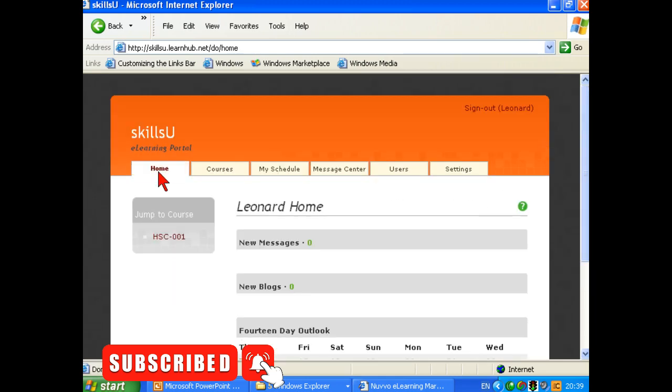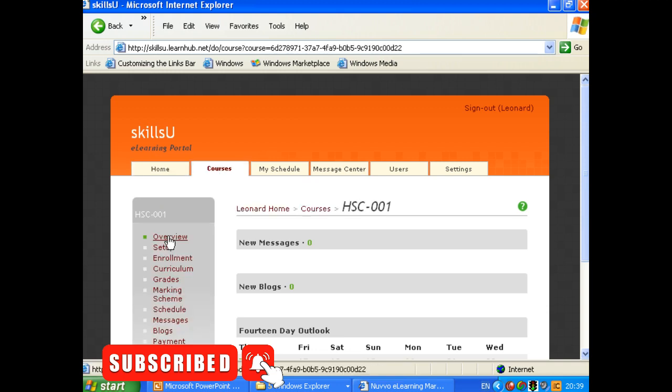Let's go home there. Another way of communicating with your students is actually to post blogs. And rather than talking to an individual student, you can talk to your entire class directly. They're text pages of any length that you write and post, and your students can then read and respond to them. It's always a good idea to write an introductory blog to start off with.